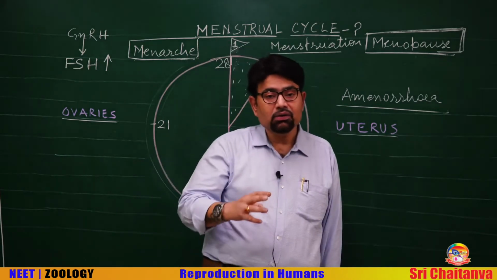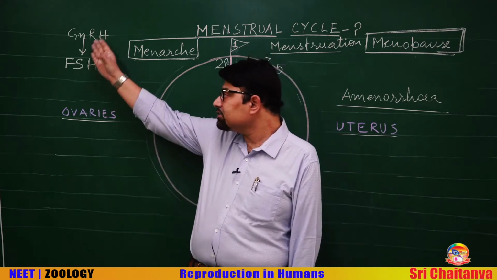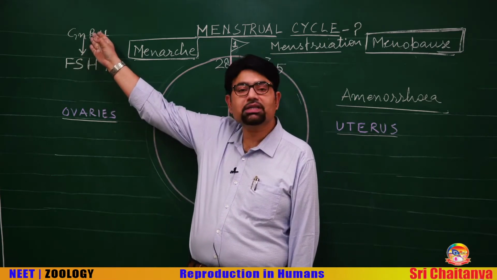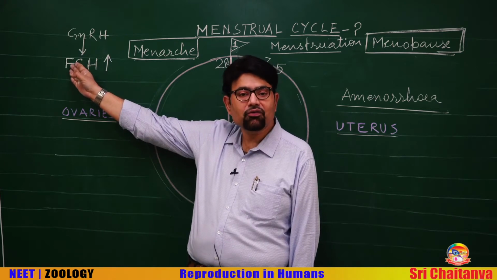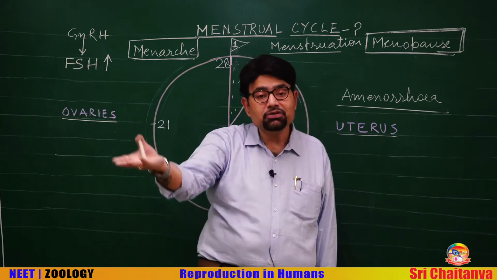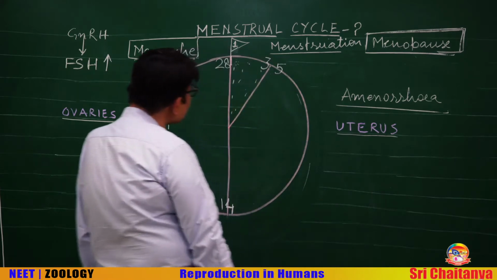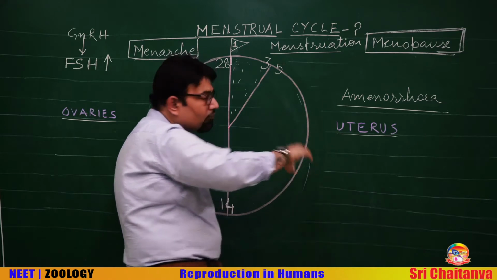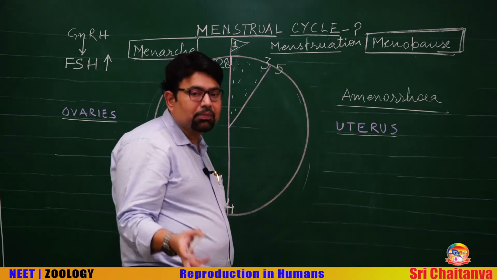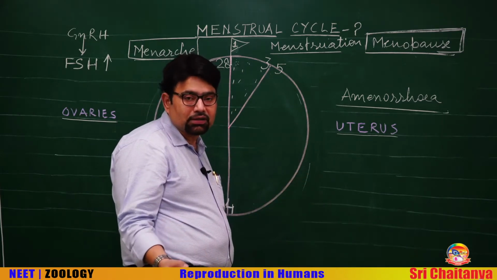And now come back to GnRH. The pulse frequency of GnRH releases follicle stimulating hormone from the anterior pituitary. Follicle stimulating hormone, as the name suggests, will cause the development of follicle. Which follicle? Primary follicle, ovarian follicle.